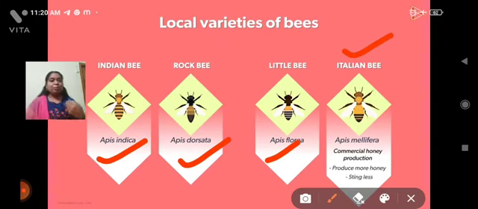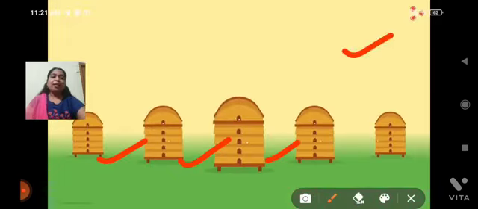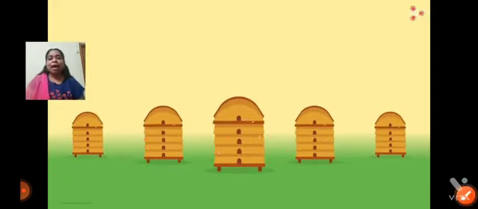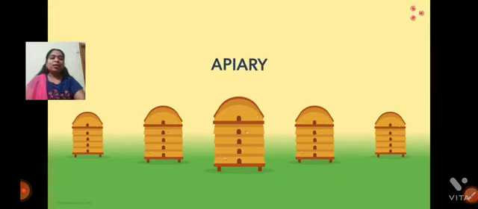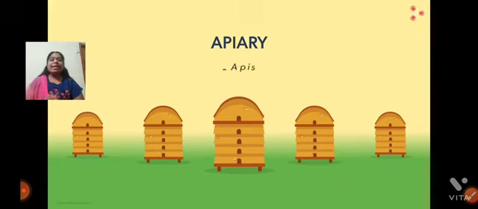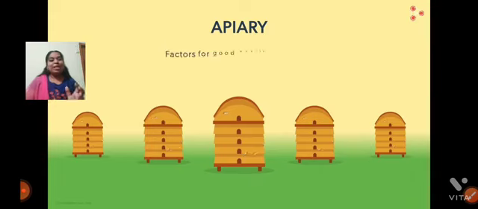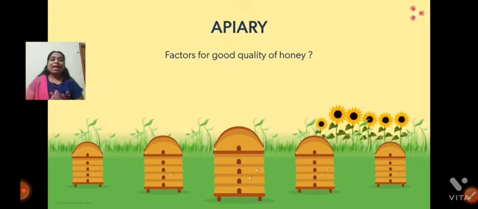Stingless bees produce less honey, so we are selecting the Italian bee for apiculture, producing more quantity and good quality of honey. In this video you can observe that there are so many parts. The equipment used in apiculture is named the apiary.